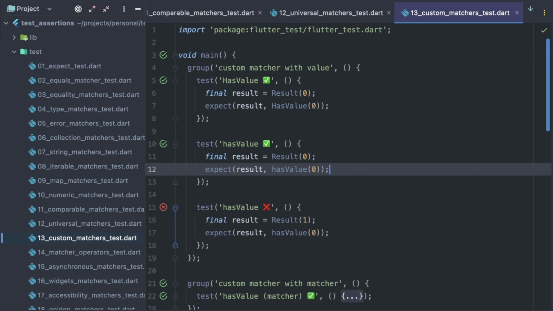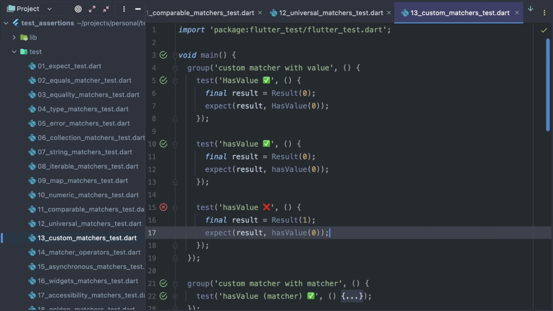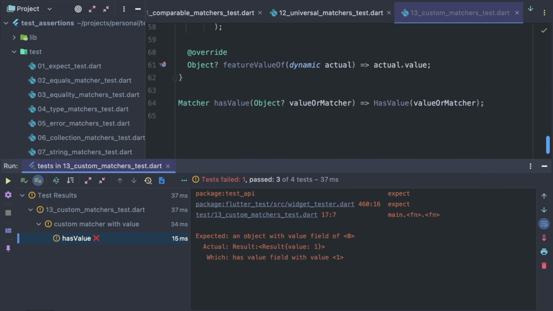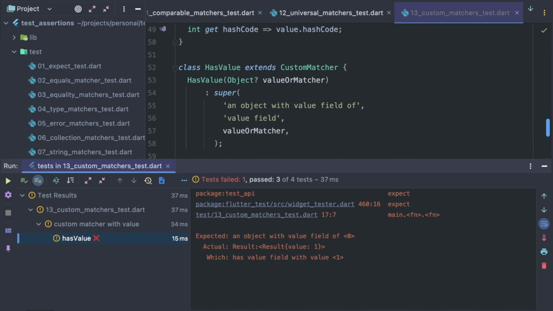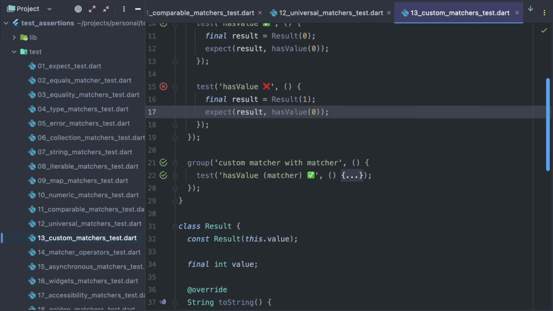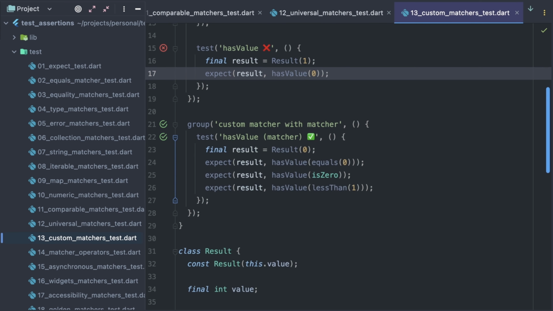And finally, let's see how the matcher behaves when the test fails. The responsibility of a matcher is not only to verify some condition, but also to create a meaningful output. We see that it expected an object with value property of 0, but actually was a result object which has a value property with value 1. Strings that I passed in the parent constructor were used to form this informative output. Nice! It's also cool that the hasValue matcher can accept other matchers that characterize the expected result. For example, equals, is 0, less than 1.